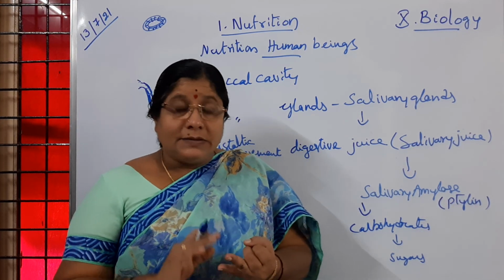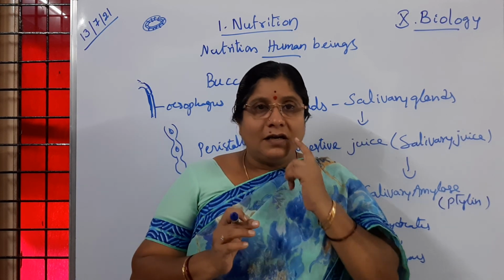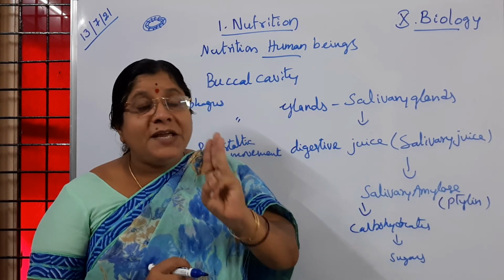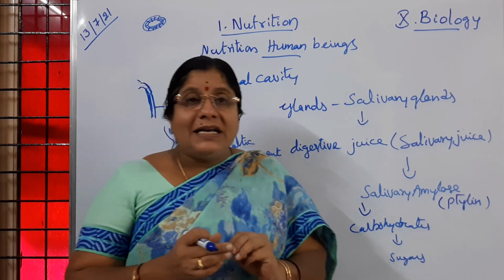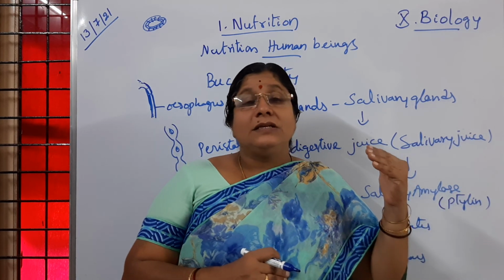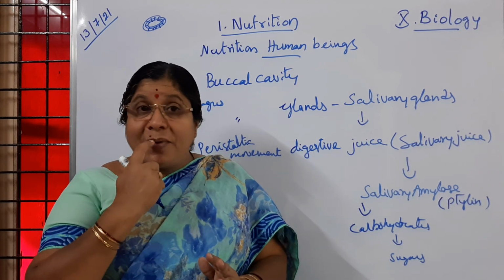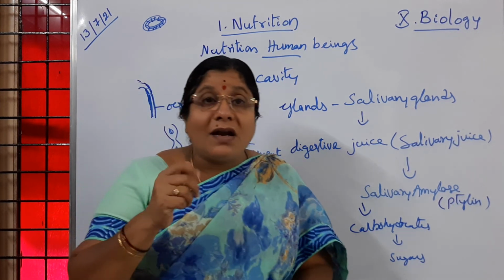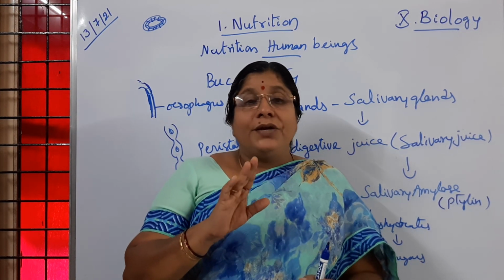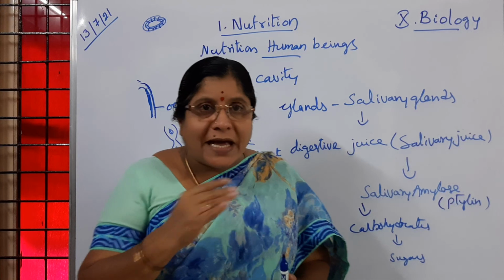You have learned the different parts of the buccal cavity: the lower jaw and upper jaw, and the teeth arranged in the gums. Then we have 3 pairs of salivary glands in the buccal cavity which produce salivary juice, which has an enzyme called salivary amylase or ptyalin. Another important part is the muscular organ, that is the tongue. All these parts make the food move this side and that side, up and down. The tongue helps in that way.